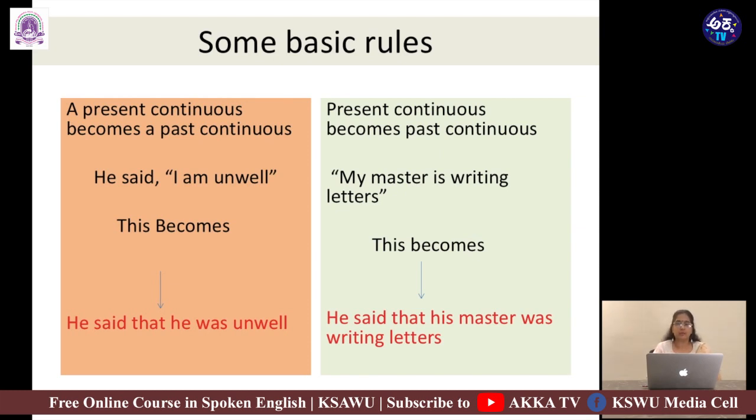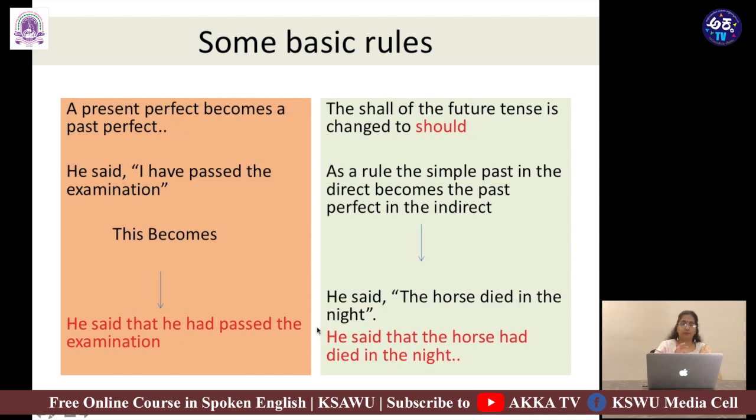Let's look at something else. My master is writing letters. Now, if I have to convert it to indirect, it becomes, he said that his master was writing letters. Some more of these. A present perfect becomes a past perfect. For instance, he said, I have passed the examination. Now this becomes, he said that he had passed the examination.